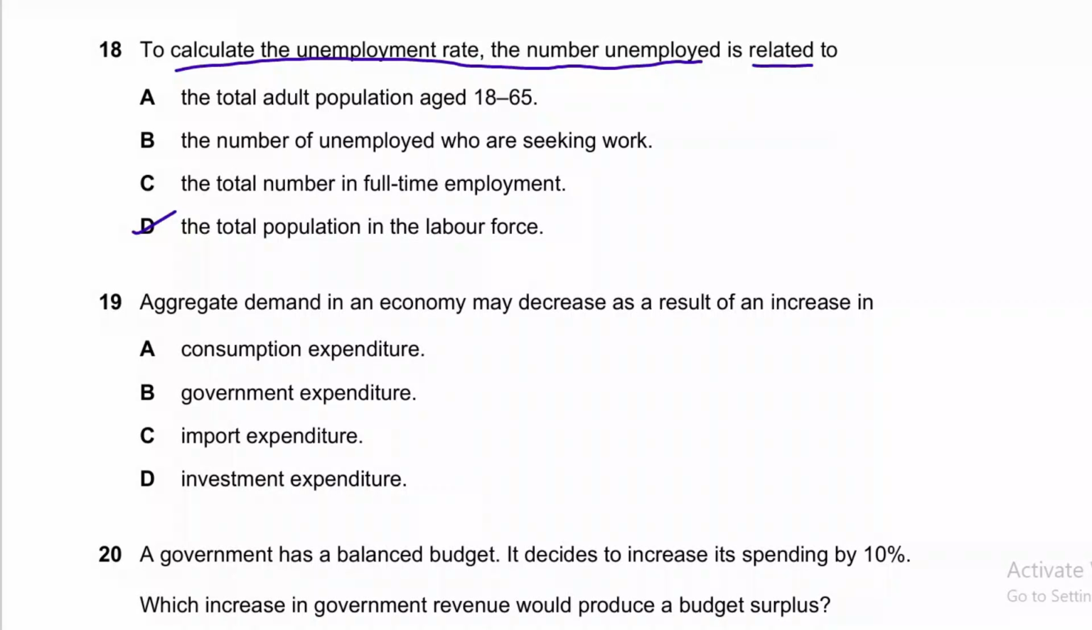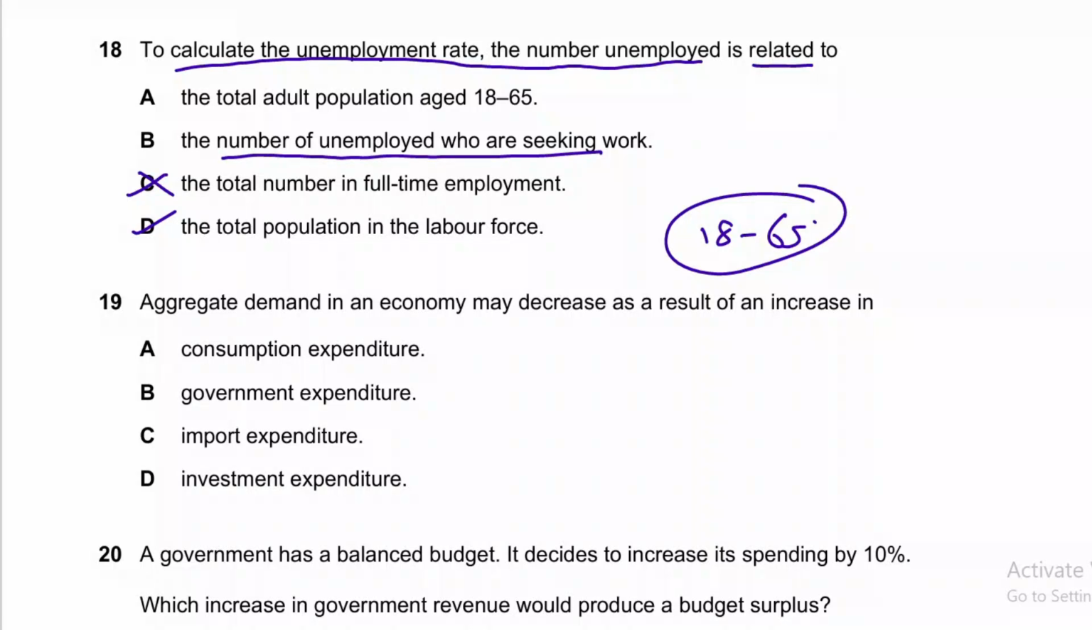Labor force include all the people who come under the age of 18 and 65 and they are willing and able to work. And all other options are incorrect. Total number of full-time employment, this is not basically used to show the number of unemployed people. Because unemployment rate is calculated as number of people unemployed divided by labor force into 100. And the number of unemployed who are seeking for work, this is basically not that much related, because number of unemployed who come under this age and looking for work may be the part.